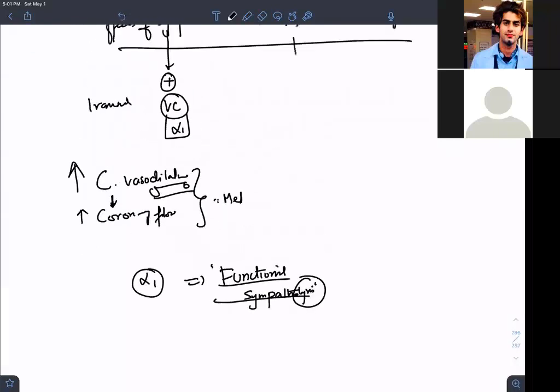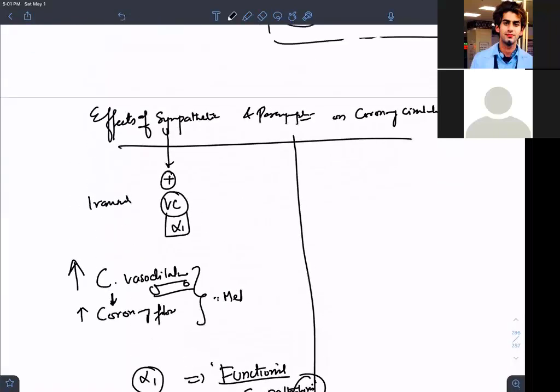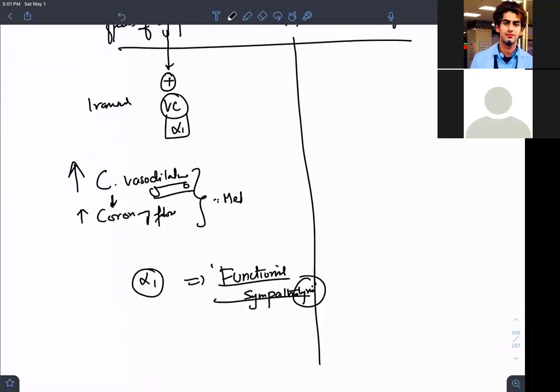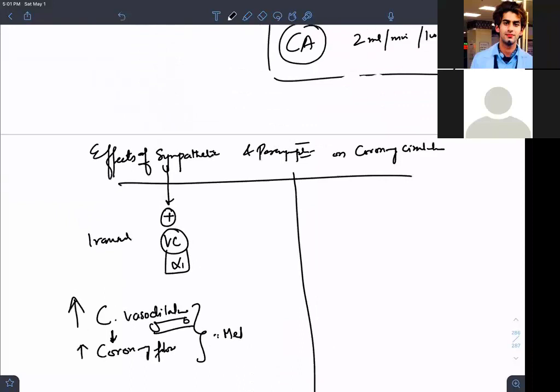Let us talk about the parasympathetic. I taught you last time, the parasympathetic controls the heart by the vagus nerve. Whenever you hear the word parasympathetic activity on the heart, think vagomimetic effect or vagal effect. Vagal effect means parasympathomimetic effect. If you are using a parasympathetic effect on the heart, that means you are controlling the heart with the vagus nerve. You are stimulating the vagus nerve.